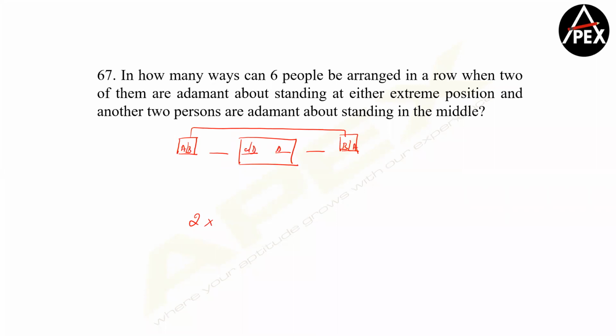Further, let's take the center two positions. I'm talking about CD and DC. So center two positions can be filled in two ways. Now I have two more people and I have two more places. So two people in two places will be arranged in 2 factorial ways. Right? So therefore the total ways is going to be 2 into 2 into 2, that is going to be 8 ways. Clear? Any doubts here, guys?